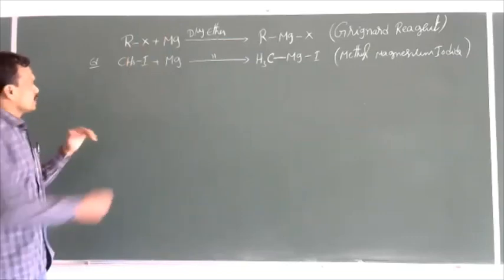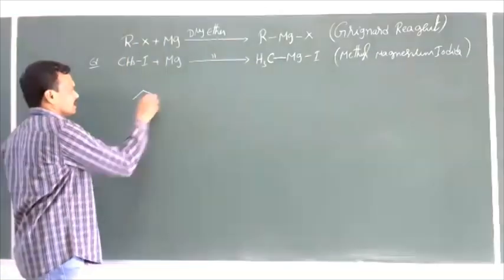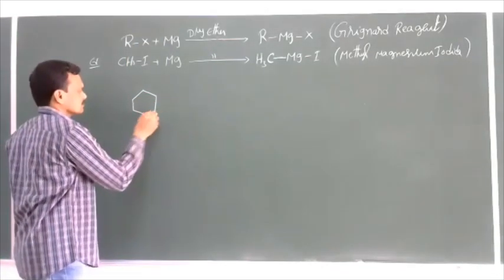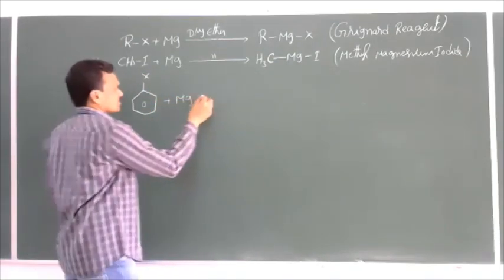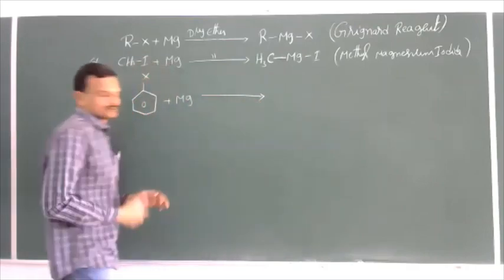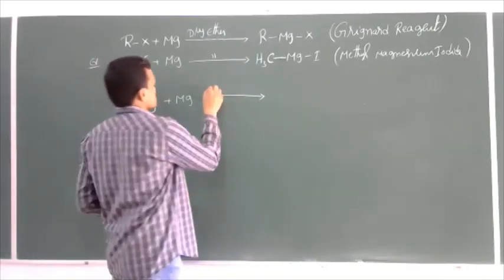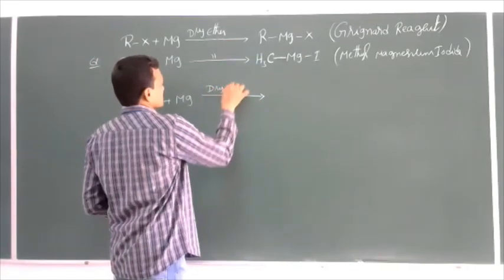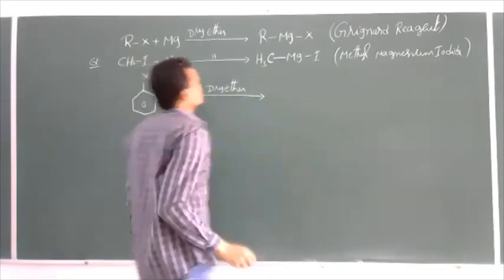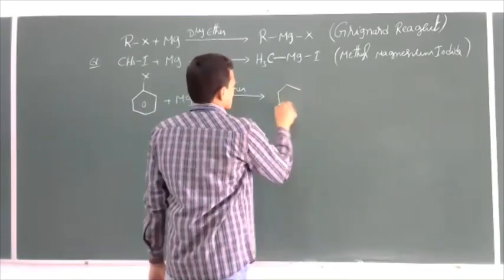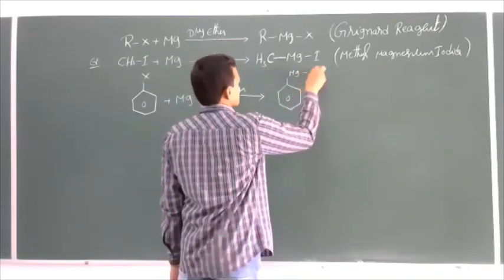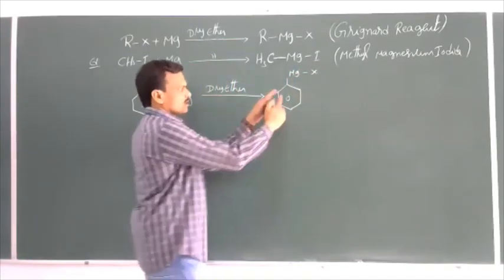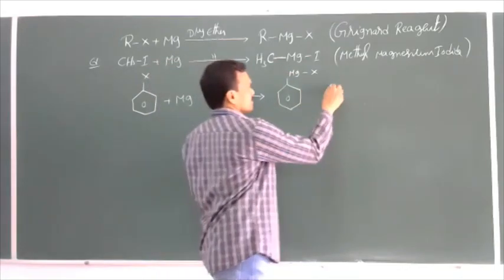So in the same way, if you take a haloarene, C6H5X, when haloarenes are allowed to react with magnesium in the presence of dry ether, then we can get C6H5MgX. This is nothing but a phenyl magnesium halide.